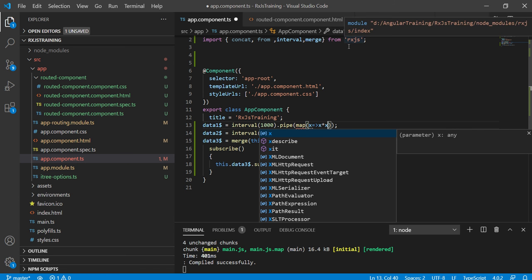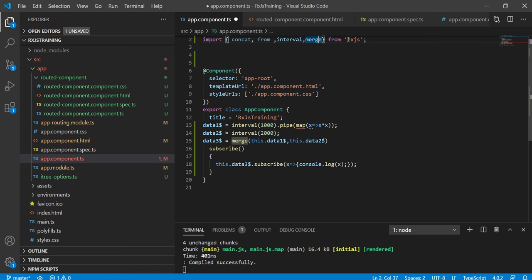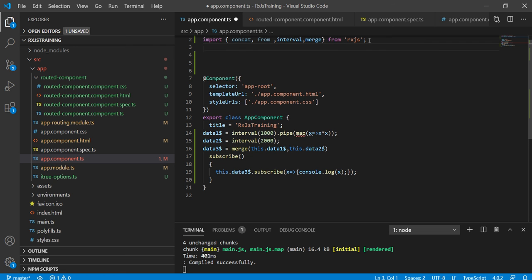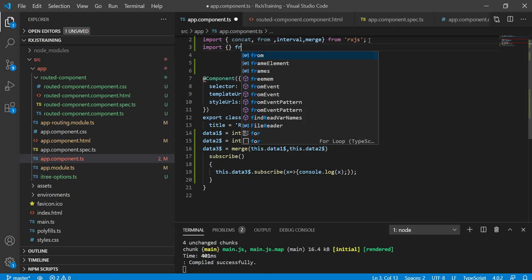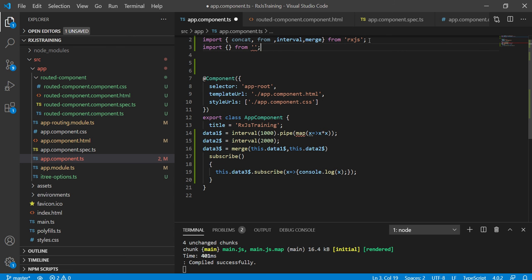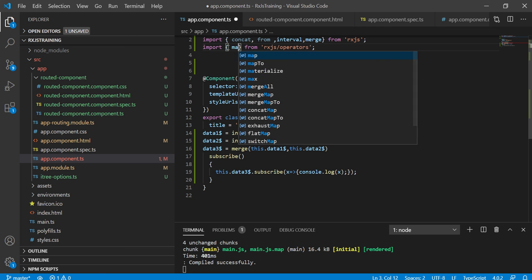Now let me use the import statements. Map, we can use it.